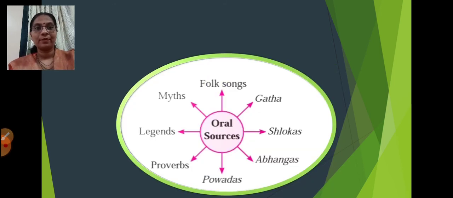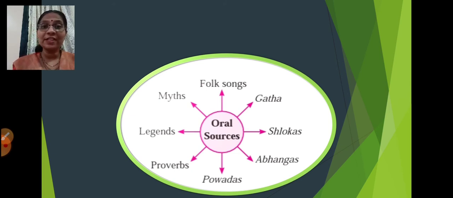Fine. Then oral sources. What do oral sources include? Folk songs, gatha, which means it's a type of story, shlokas, abhangas, povadas, proverbs, legends, myths. All these are included in oral sources. So we have three sources through which we come to know about history: the material sources, the written sources, and the oral sources. These are the three sources of history through which we come to know what had happened in the past.